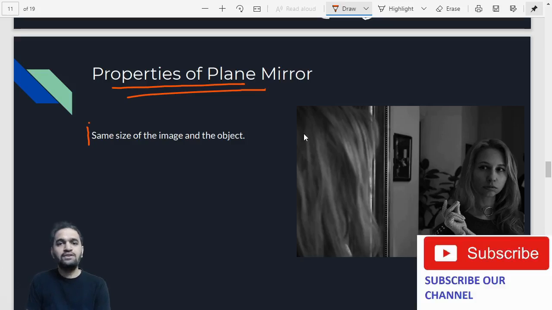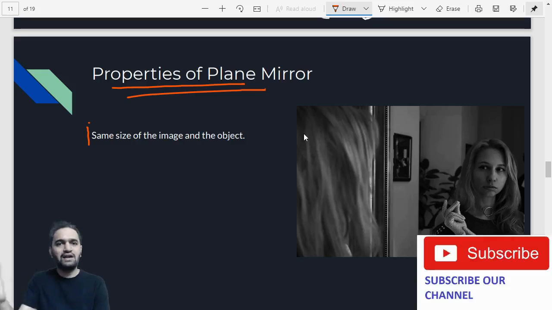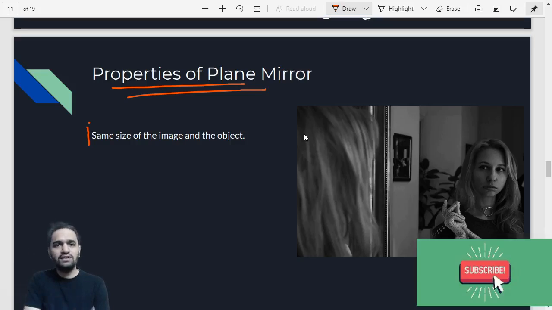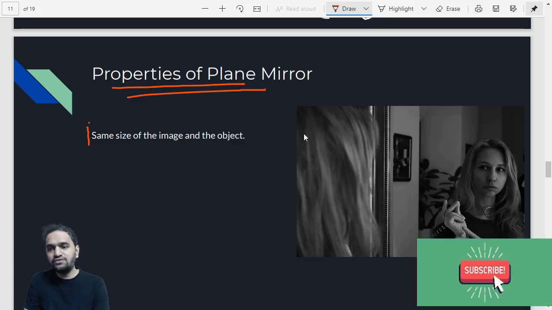For example, when you stand in front of your mirror, do you see that the image is, let's say, larger or shorter than your face? Whatever the size of your face or the body is, the same size you will get in the mirror, right? So that is the first point you have to understand. The same kind of shape you are going to get.